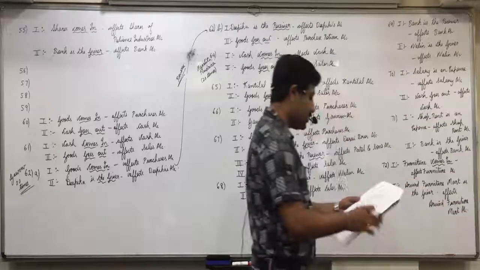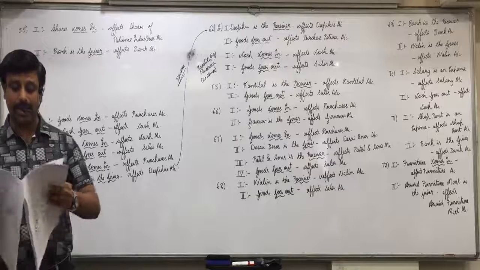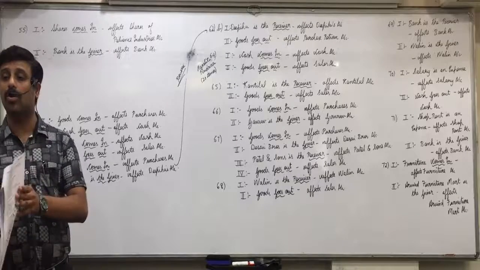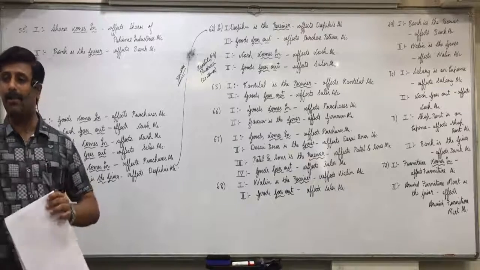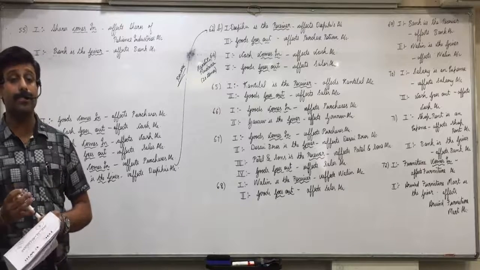Which was the last one we did? 73. So 73 to 100 is your homework. You do it in the pamphlet itself. So in this 90, yes, in this 91,